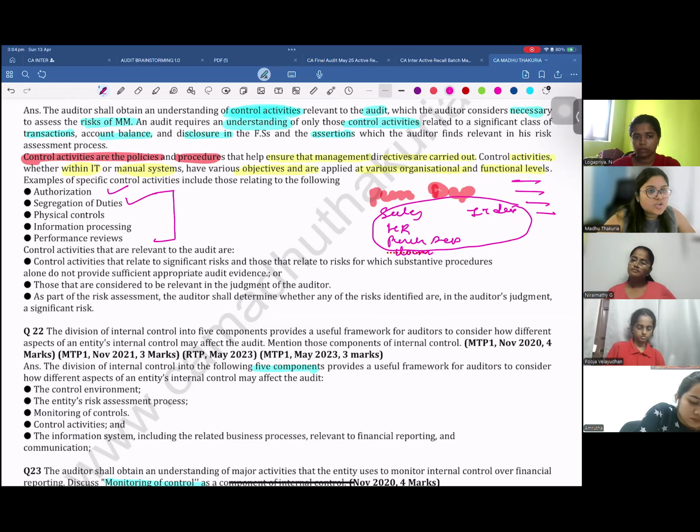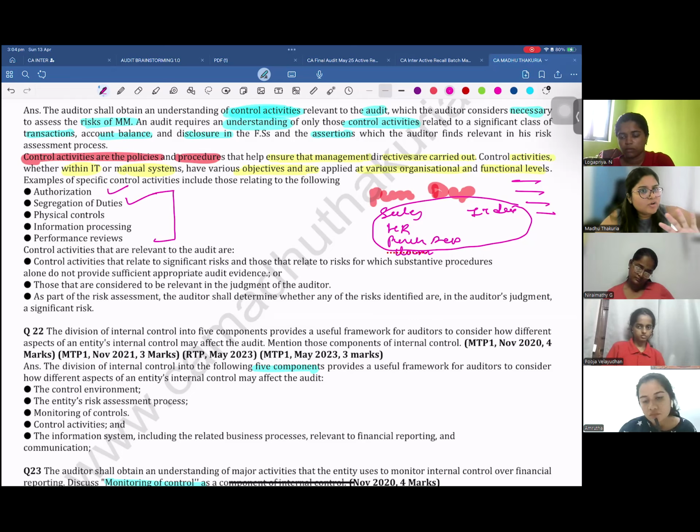There shall be segregation of duties. Have you seen, have you visited a bank physically, any bank?